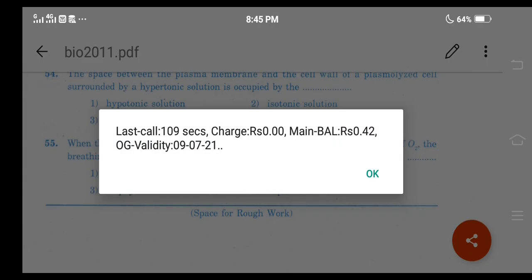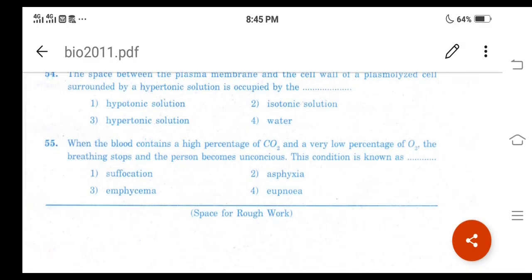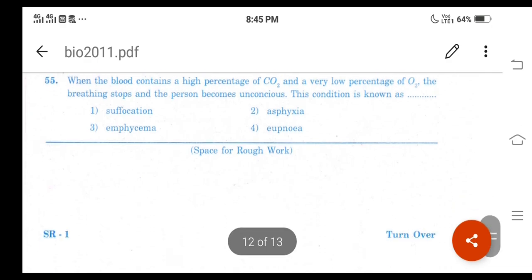Asphyxia may result in a loss of consciousness, but if the condition still persists, it may result in death. So option 2 is the correct answer.